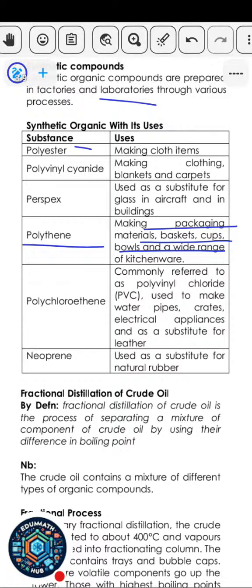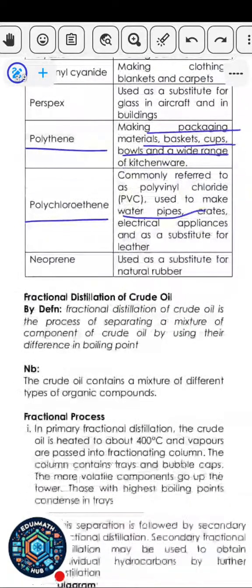Then you have polychloroethane, commonly used as polyvinyl chloride too, and it's used to make water pipes, electrical appliances like the body of radios, and a substitute for leather. Then you have neoprene. Neoprene is naturally used as a substitute for rubber. Okay, that's neoprene. So take note of the spelling because it can be kind of confusing. So you need to take note of that.